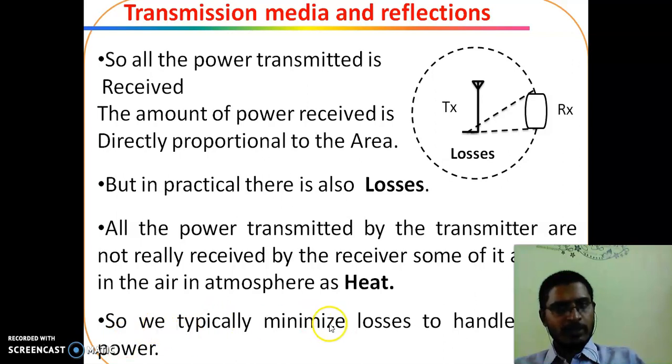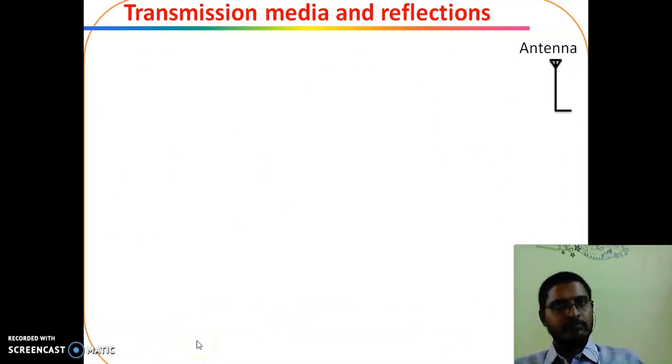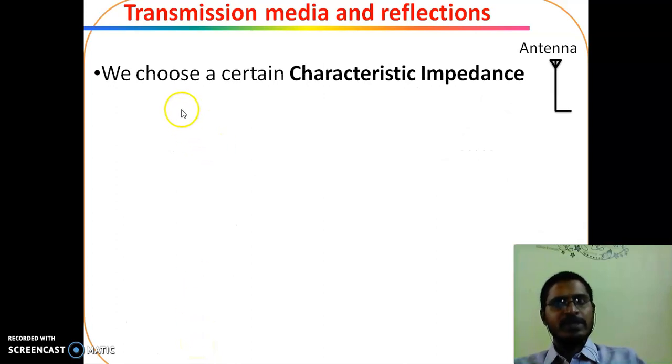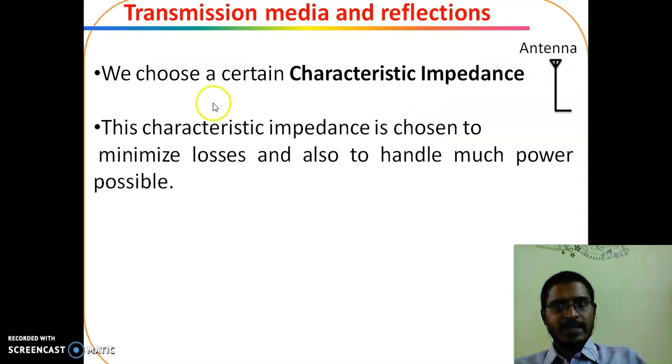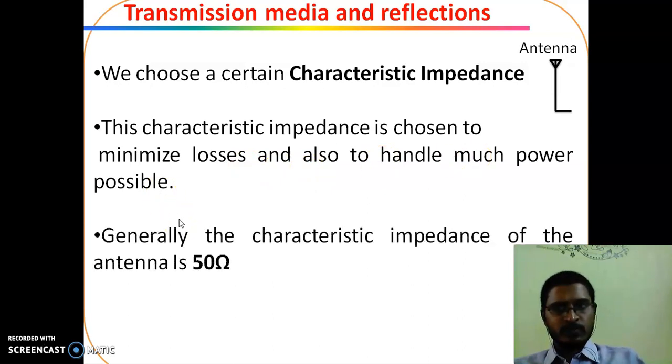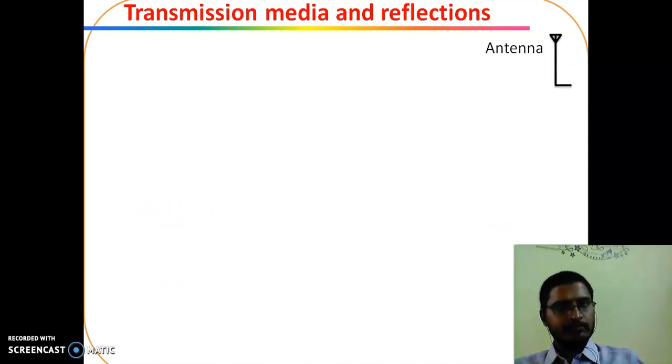So we typically minimize the losses to handle as much power as possible at the receiving antenna. For this we choose a characteristic impedance, which is generally 50 ohms for antennas, the international standard.